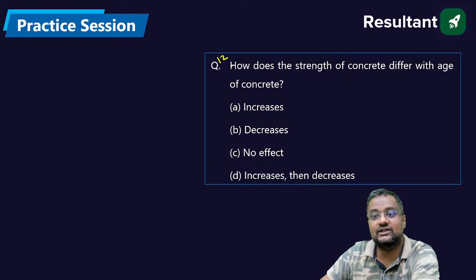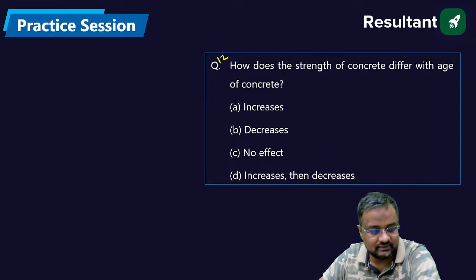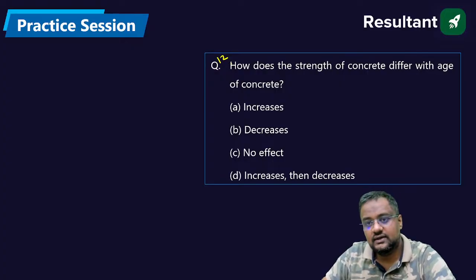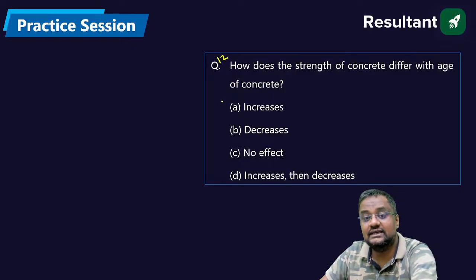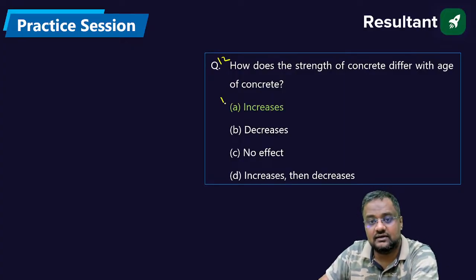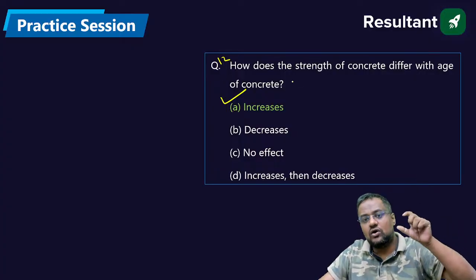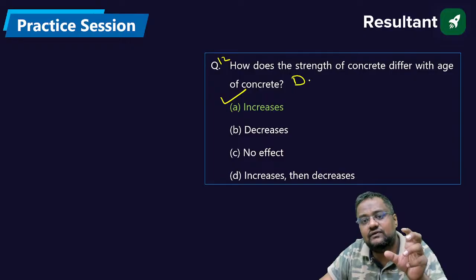12. How does the strength of concrete differ with age? As the age goes on, 1 day, 28 days, 30 days, 2 months, 3 months, 5 years, how is the strength of the concrete changing? Is it increasing, no effect, or decreasing? Guys, it is increasing. Yes, if you say after 200 years the strength will decrease, but whenever such questions are framed, they are only up to design life.